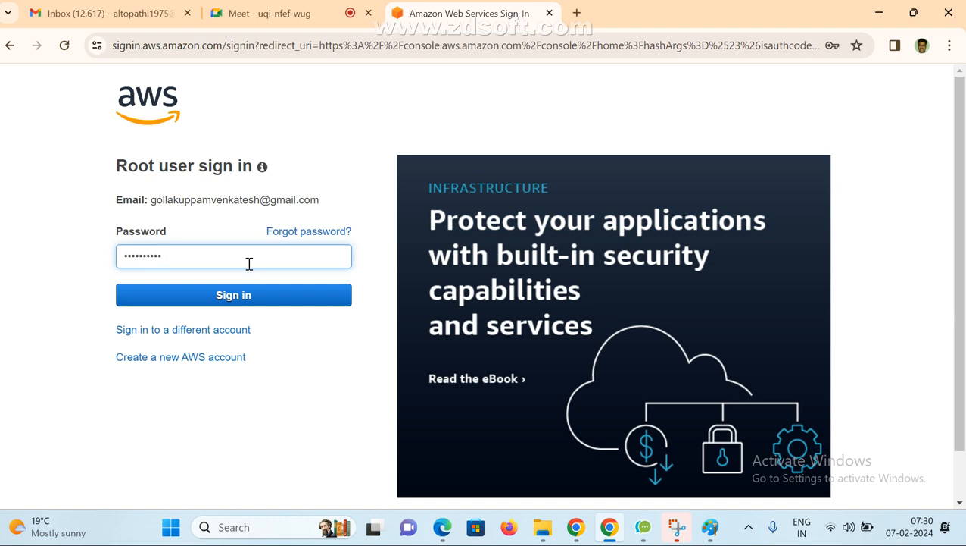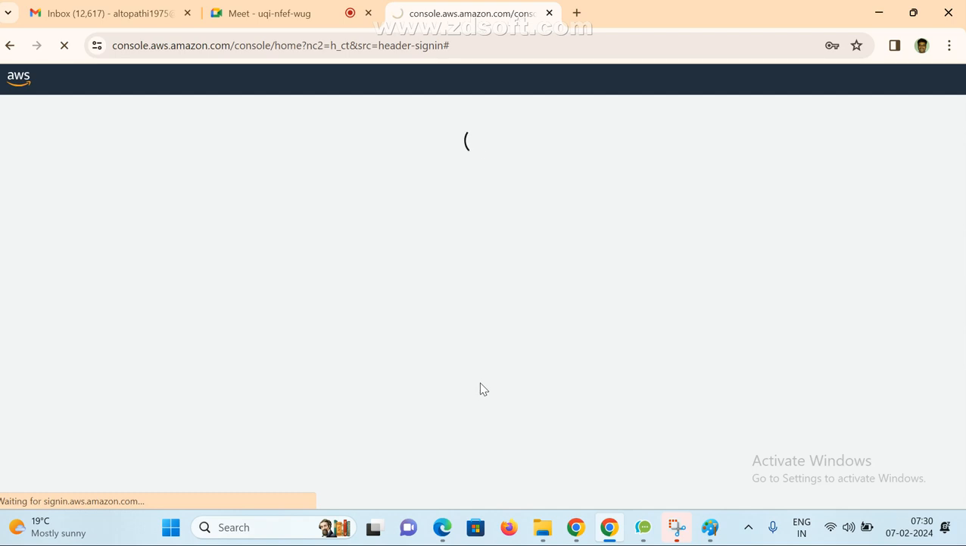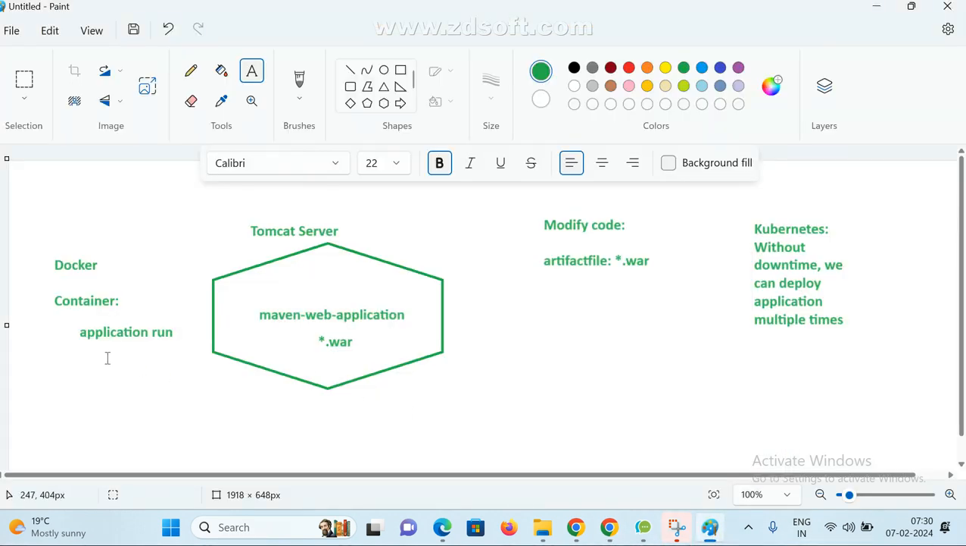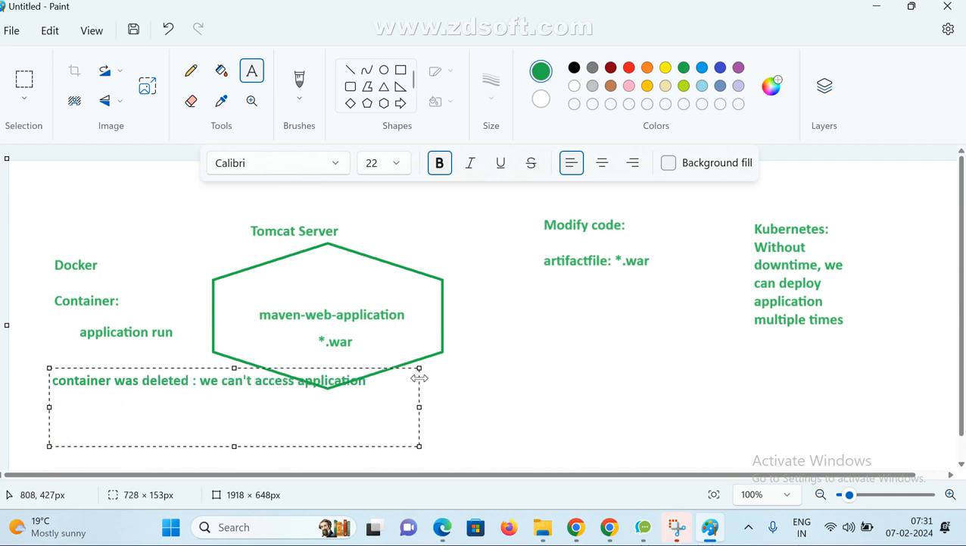Yes, sir. Now, if we go to Kubernetes, see here. The container is created, the application is running. Unfortunately, the container was deleted. So is it working or not? It's not working, 100%. Correct? We cannot access the application. Yes or no? We cannot access the application. So if the container is deleted, the application will not work for us, 100%, in Docker.